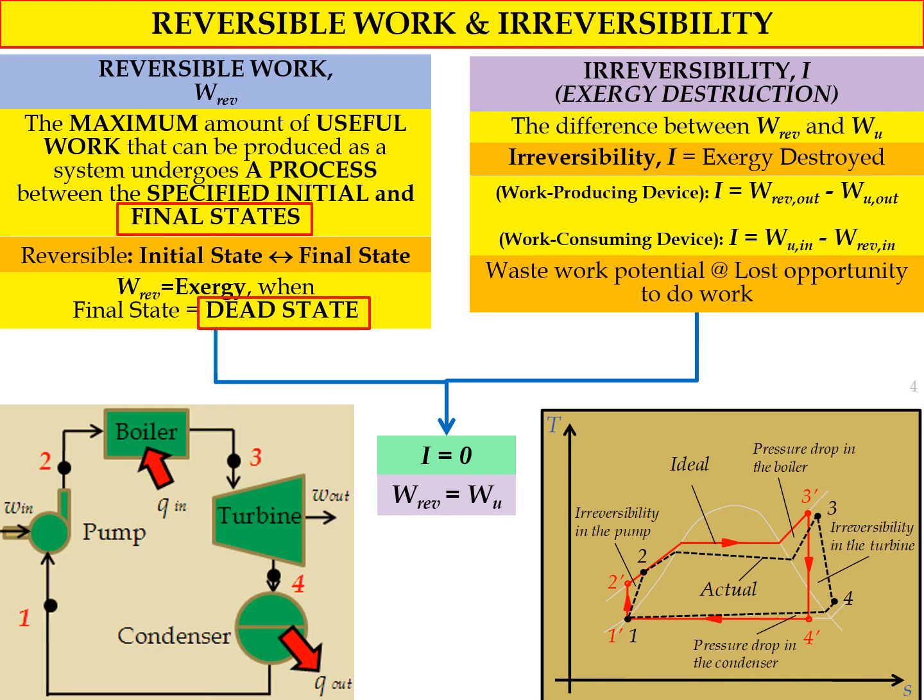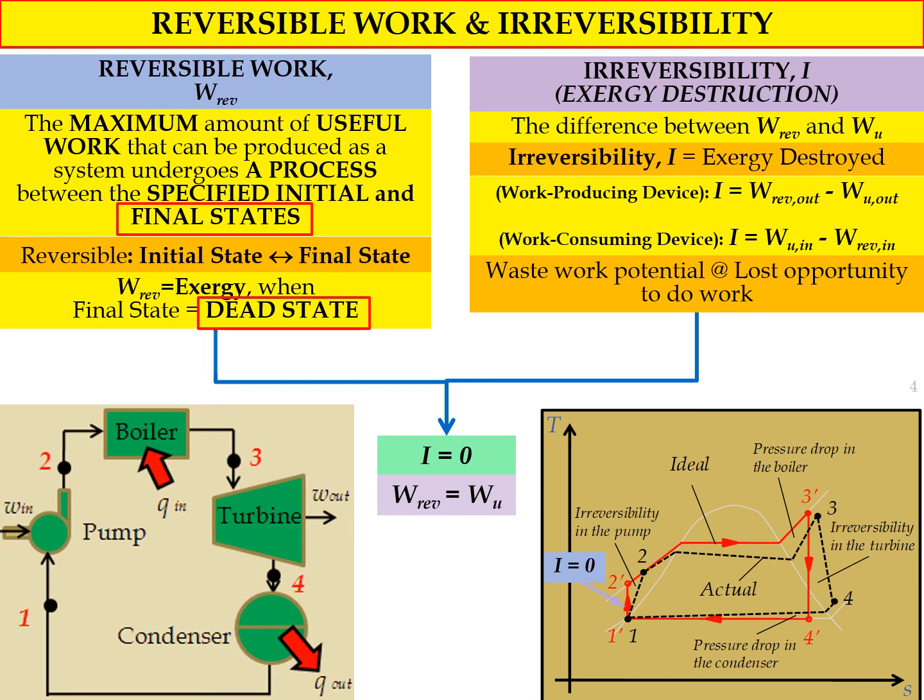So if we look at the process from state 1 prime to state 2 prime, which represents the ideal process for the pump, the process is isentropic.